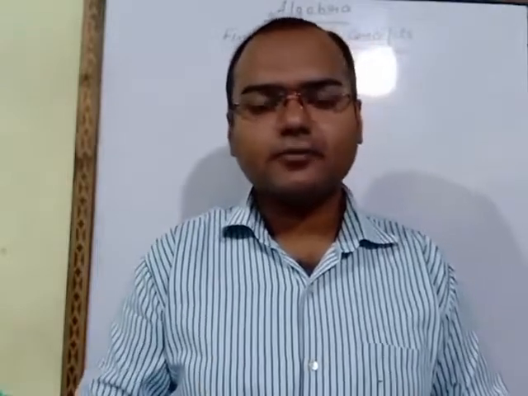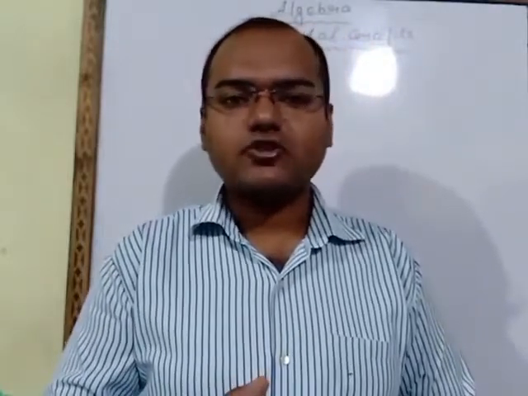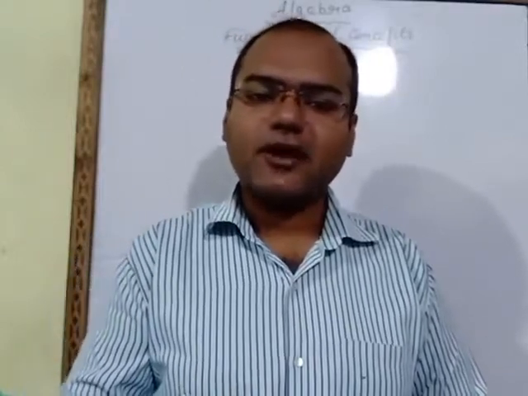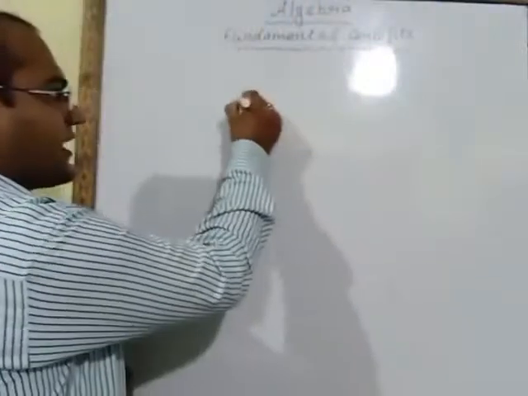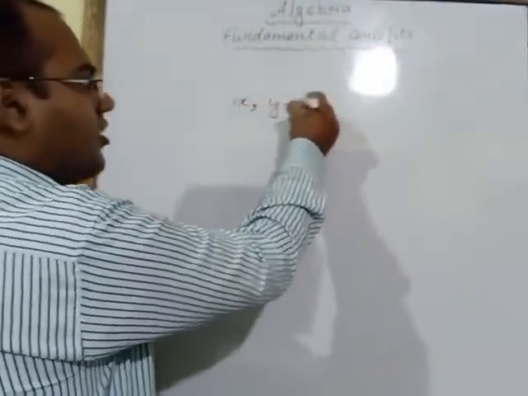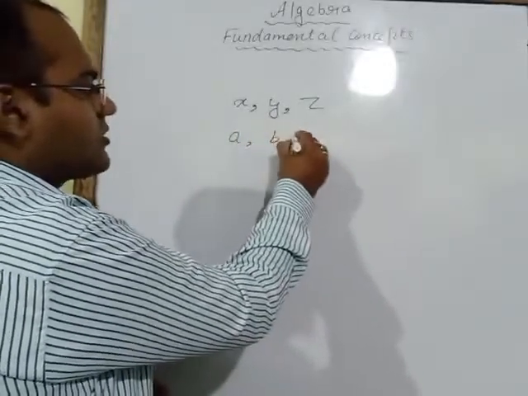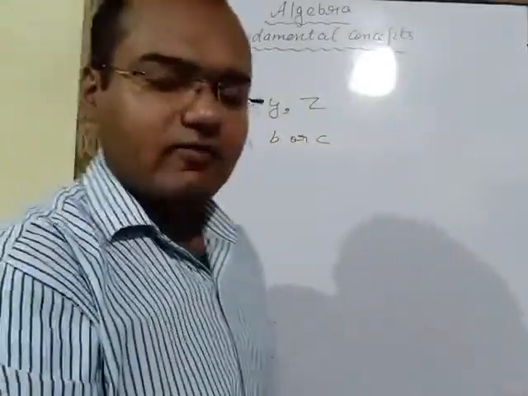What is algebra? Algebra is a branch of mathematics in which we deal with the numbers which are expressed as symbols such as x, y or z, or we can say symbols a, b or c or any other alphabet.